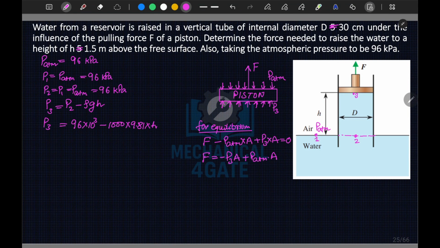Okay, so here let's remove this line and let me write here that P3 minus P2. Now P2 we can also write as PATM. PATM is equal to minus rho GH. So I can say that PATM minus P3 is equal to rho GH, that is your 1000 times of 9.81 times of H.